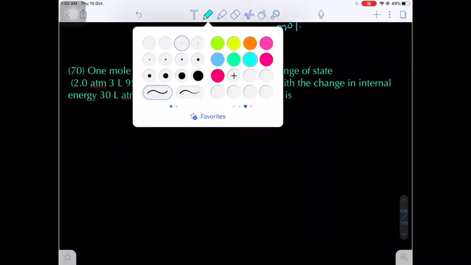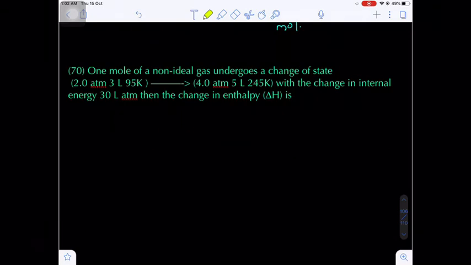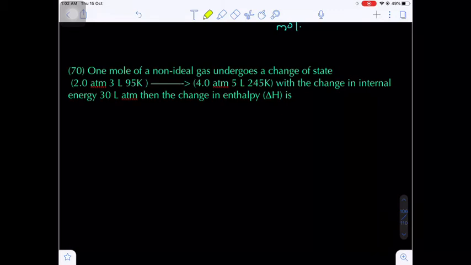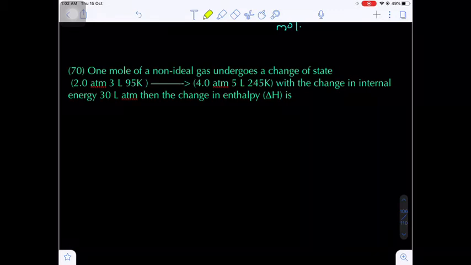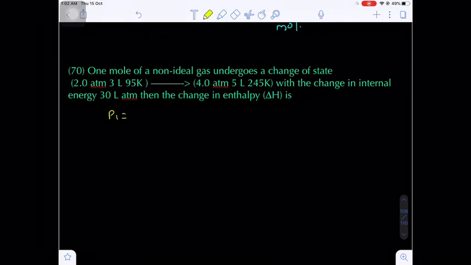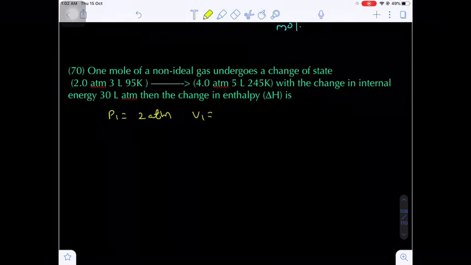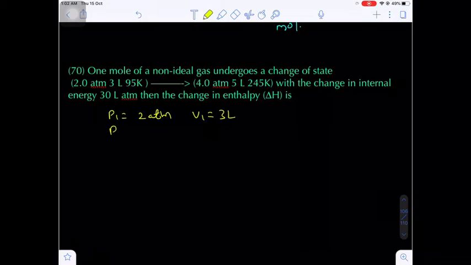Now question number 70. In question number 70, 1 mole of a non-ideal gas undergoes a change of state: 2 atmosphere, 3 liters, 95 Kelvin to 4 atmosphere, 5 liters, 245 Kelvin with the change in internal energy of 30 liter atm. Then find the change in the enthalpy. Now first of all, what is the initial pressure given? That is 2 atm. And initial volume is given as 3 liter.